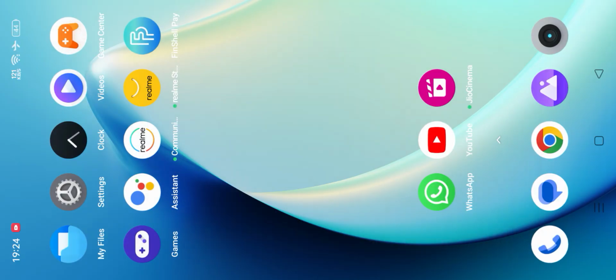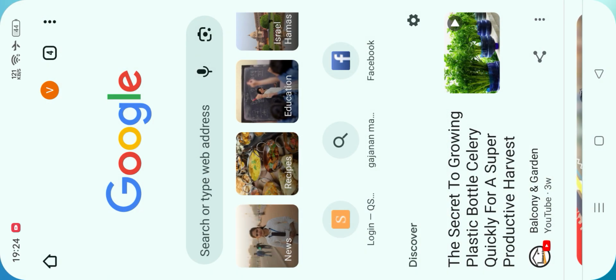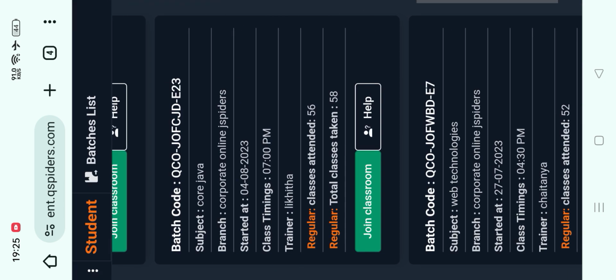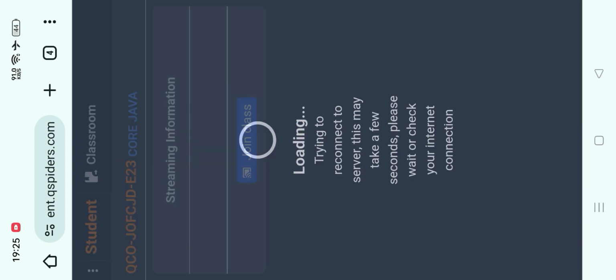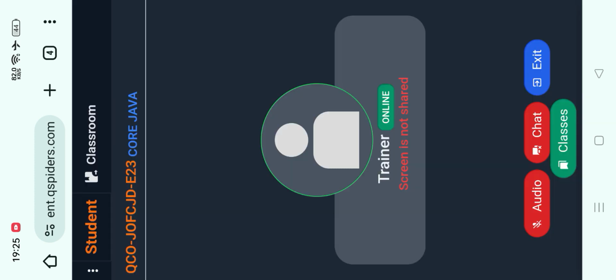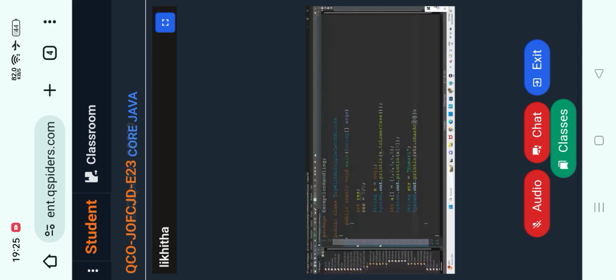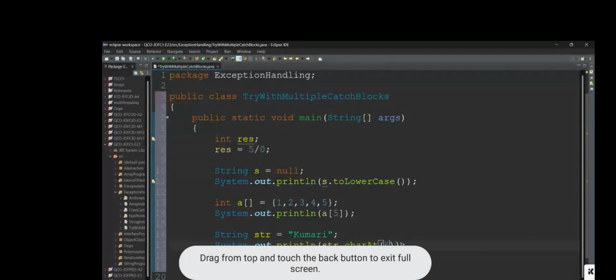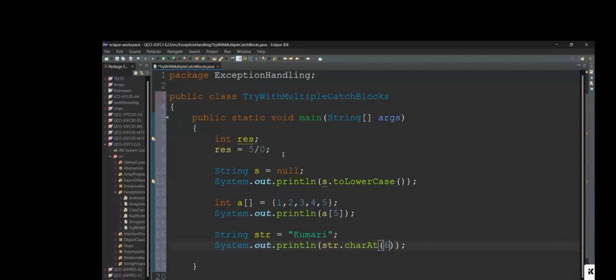Now here we shall try to access the index 0, 1, 2, 3, 4, 5. There are only indices up to 5, but we'll try to access up to index 6. When you try to access index 6, you will get a string index out of bounds exception.